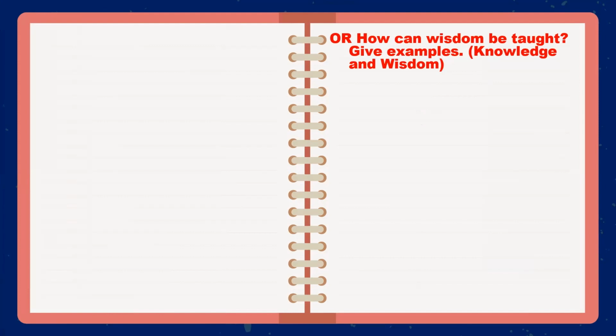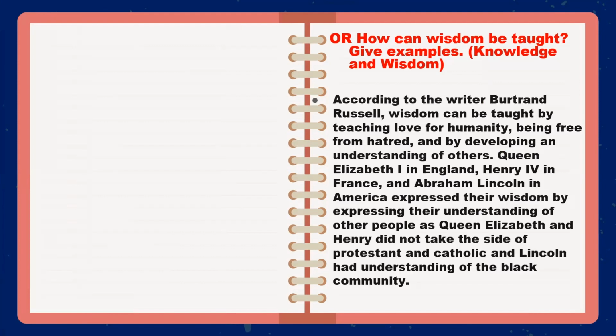C has luckily option for you. How can wisdom be taught? Give examples. And this essay by Russell, we can teach wisdom by teaching love for humanity, by being free from hatred, and by developing an understanding of others. An example, Queen Elizabeth, Henry, Abraham Lincoln, how they had understanding of others, how they were free, and how they taught love for humanity, and as a result, they were the wise people.